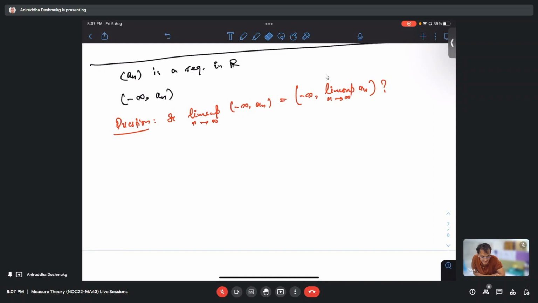On the left hand side, the union over m greater than or equal to n of minus infinity to 1 over m is minus infinity to 1 over n. And then if I take the intersection, it will be minus infinity to the closed interval 0. So here they are not equal, because the interval I get on the left side may not be an open one, I might get a closed one also.